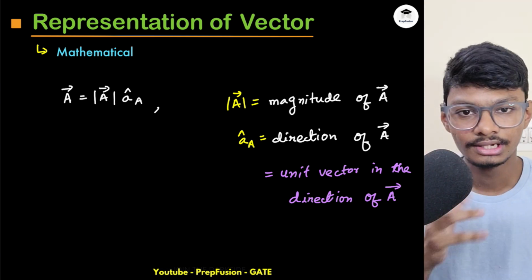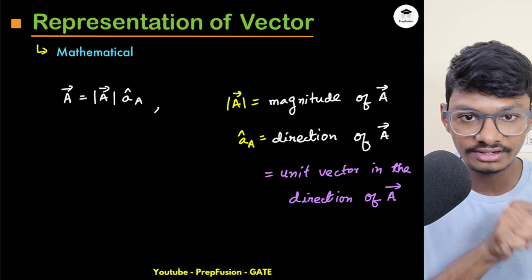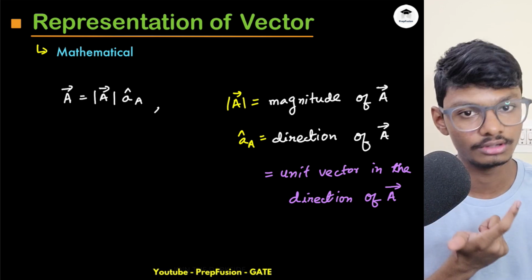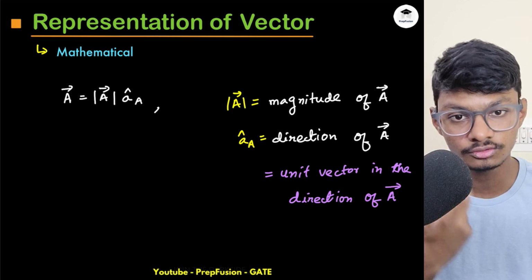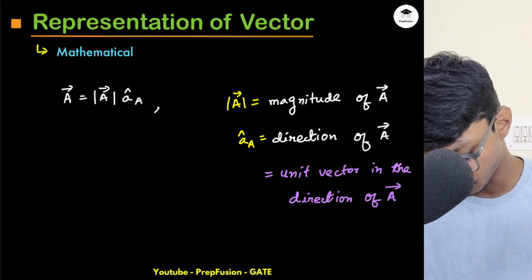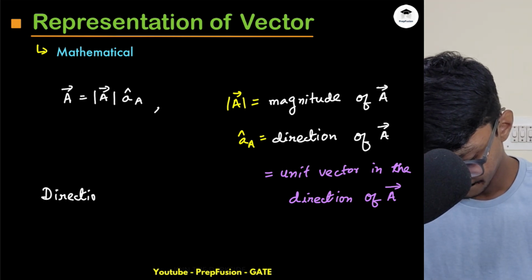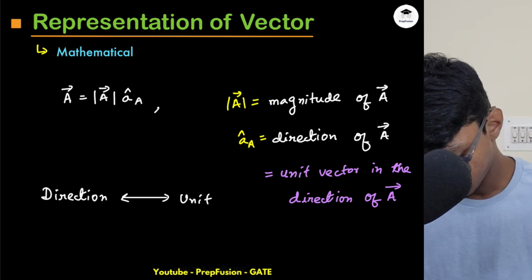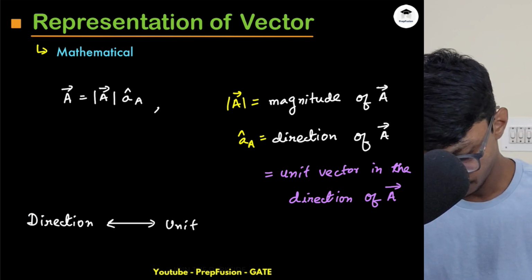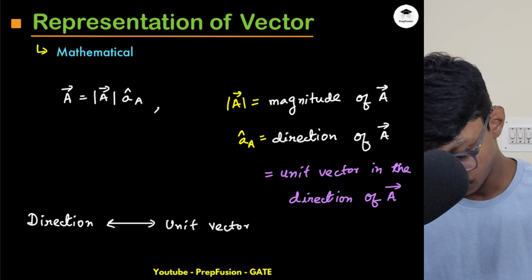Okay, so basically direction and unit vector are interrelated. Direction means unit vector, and unit vector means direction. We use unit vectors mainly for representing direction. So this is a very important key point. Direction means unit vector, and obviously unit vector means direction.